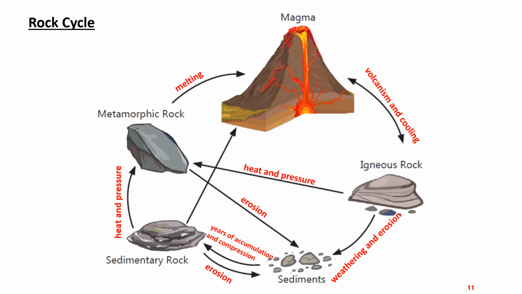So it starts from magma. Magma is molten rock. Look at that top side, and due to volcanism, that magma comes out of the earth, and due to the cooling process, it becomes igneous rock. And due to weathering and erosion, that is like fragmentation, like breaking down, because of water flow, air flow, and so on, they are broken down into sediments.